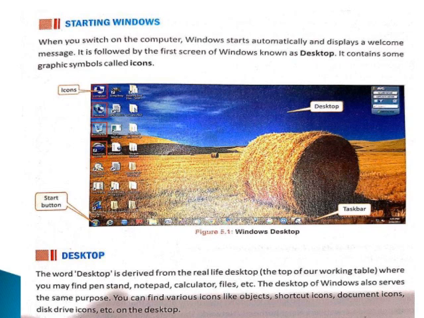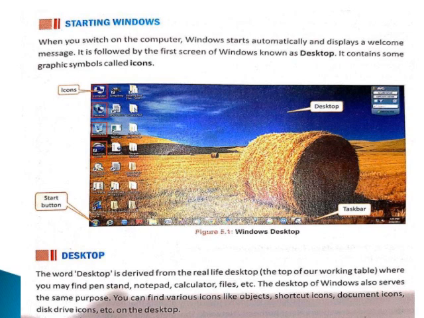Starting Windows. When you switch on the computer, Windows starts automatically and displays a welcome message. It is followed by the first screen of Windows, known as the desktop. It contains some graphic symbols called icons.